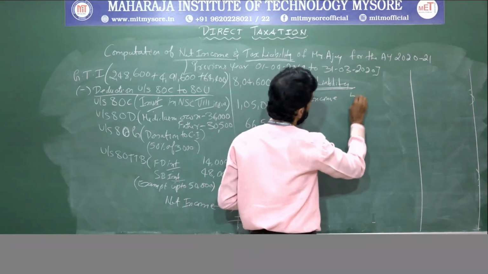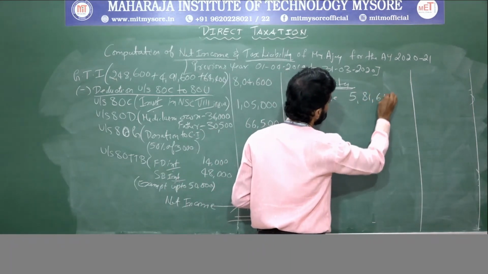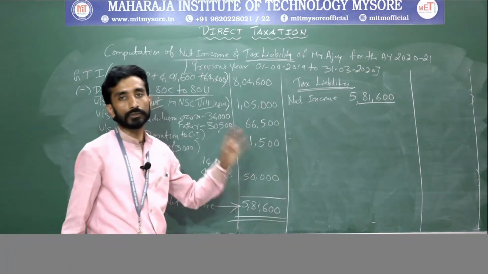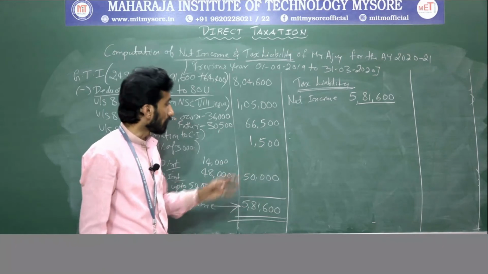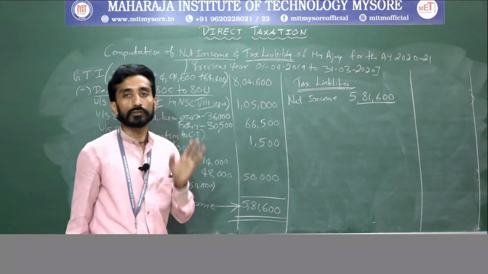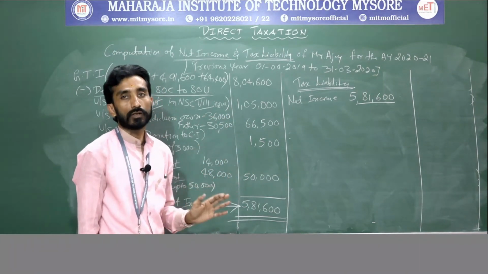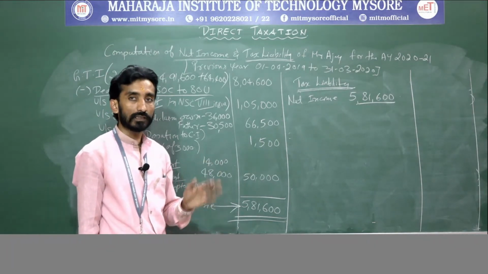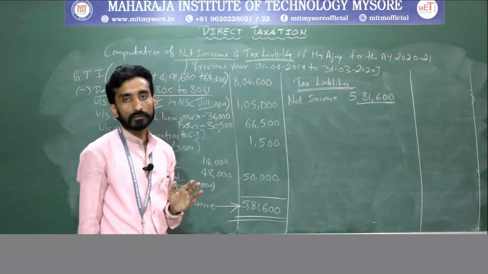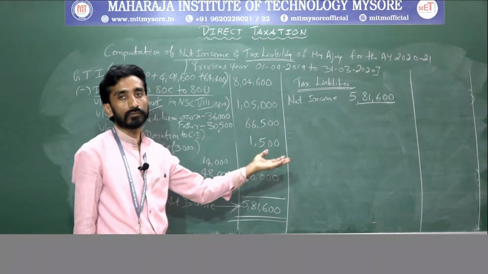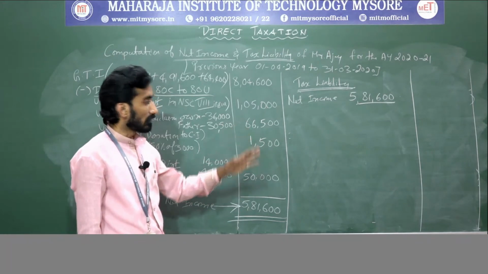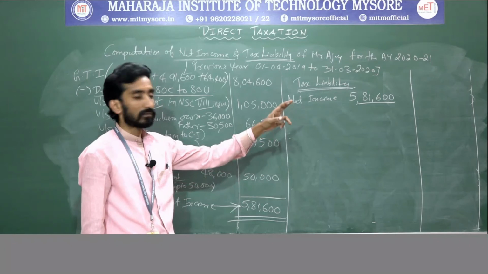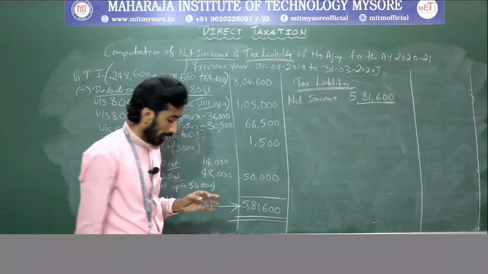Net income is 5,81,600, right? So on this, you need to calculate the tax. As he is a senior citizen, and in this case there is no long-term capital gain, short-term capital gain or any winnings from lotteries. In case they were there, they would have been segregated, separate tax would be charged, and afterwards we would have summed it. In this case, those things are not there. So based on 5,81,600, we need to calculate the tax.